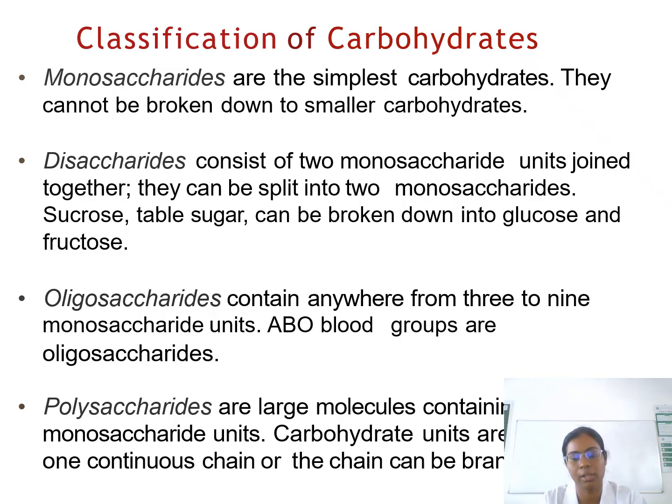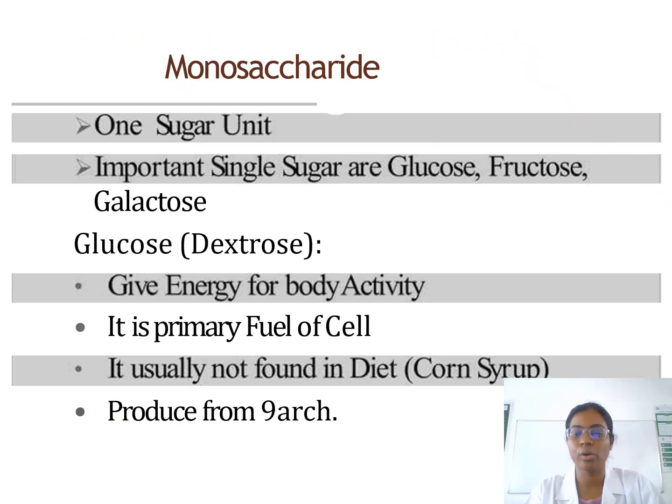Then the oligosaccharides contain anywhere from 3 to 9 monosaccharide units. One, 2, 3, 4, up to 9 monosaccharide units. The ABO blood group antigens are oligosaccharides. Then monosaccharide is one sugar unit, for example, glucose, fructose, galactose. Glucose is the dextro derivative, connected to sweet taste. It gives the energy for activity.